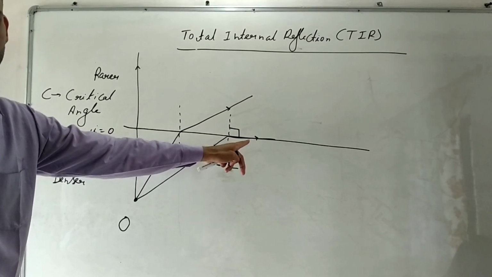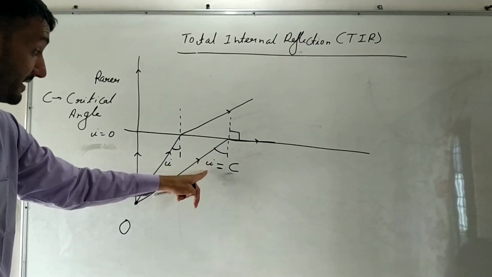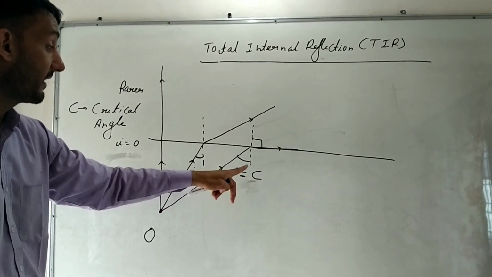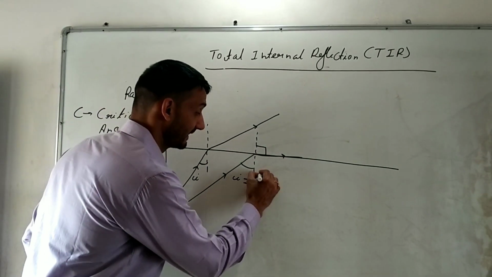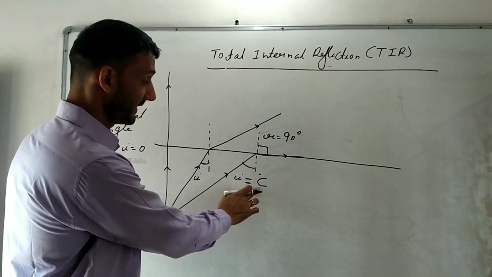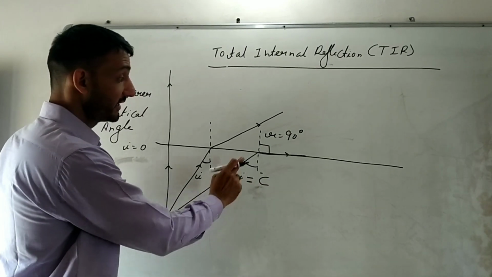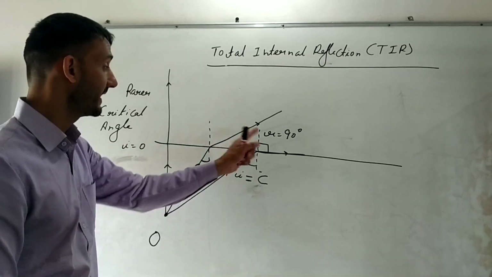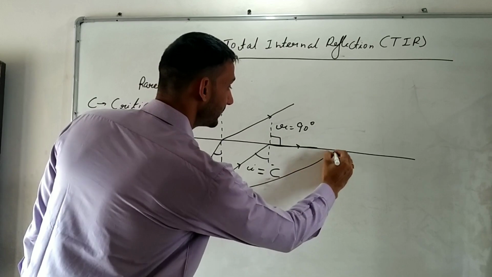For a particular angle of incidence, the corresponding angle of refraction was 90 degrees, and that particular angle of incidence is known as the critical angle. So r is equal to 90 degrees. So how do you define critical angle? Critical angle is the angle of incidence corresponding to which the angle of refraction in the given pair of media is 90 degrees. Now again we increased this angle.